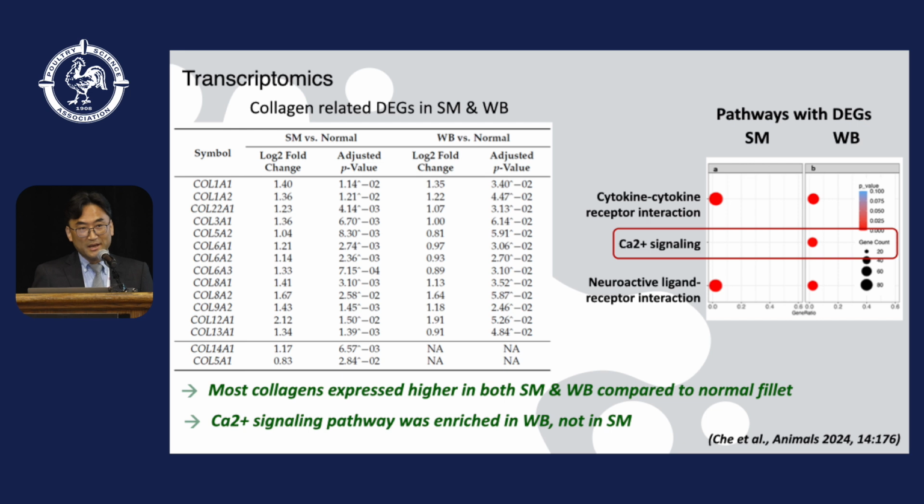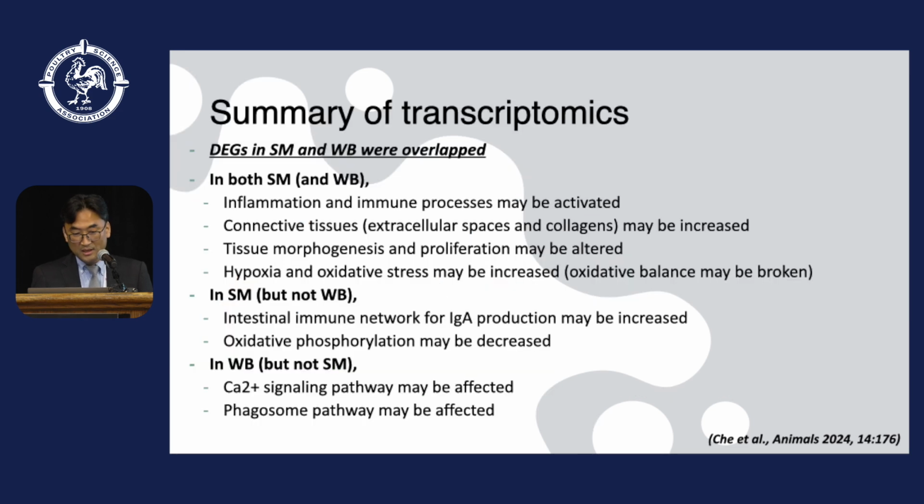Additionally, collagen subtype expression also showed similar trends in woody breast and white striping. The pathway analysis showed that alterations in the cytokine receptor interaction and neuroactive ligand receptor interaction pathways were found in spaghetti meat and woody breast at the same time. But interestingly, alteration of the calcium signaling pathway was found only in woody breast, not in spaghetti meat conditions. So here is a simple summary of the transcriptomics data in spaghetti meat.